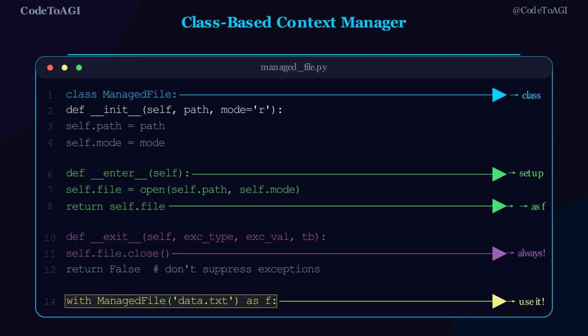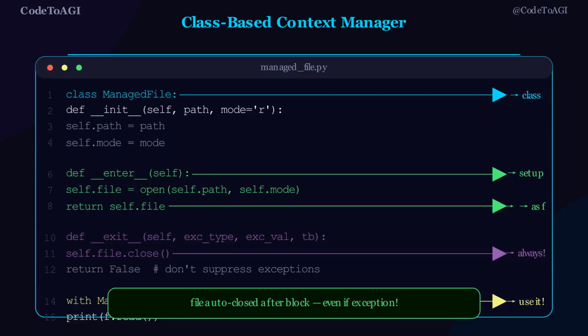Notice, no matter what happens inside the with block, __exit__ runs and the file closes. We return False from __exit__. This means we do not suppress any exceptions. The exception propagates normally after cleanup. Now we use it with ManagedFile of data.txt as f. f is the file object returned by __enter__.